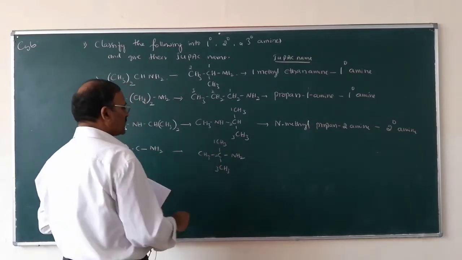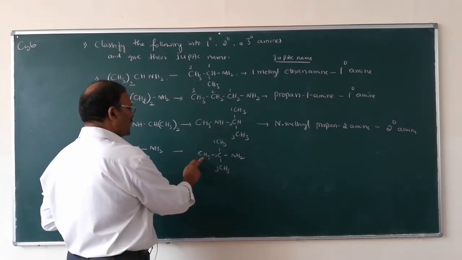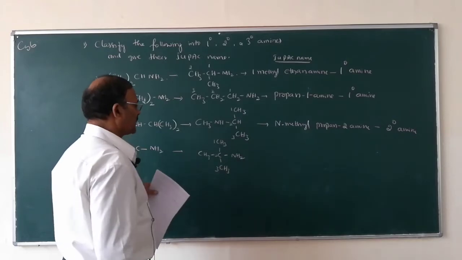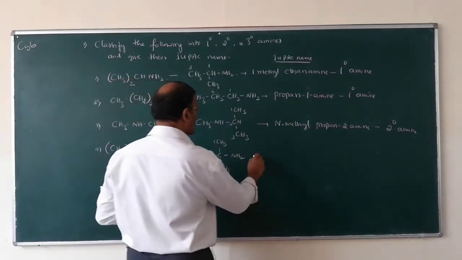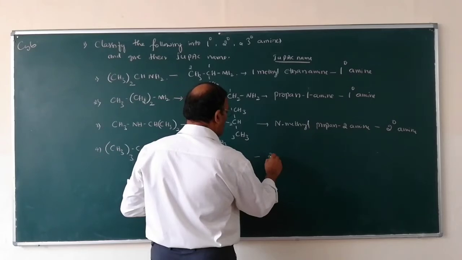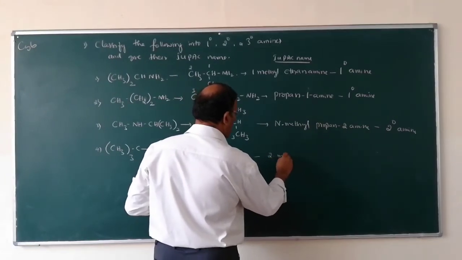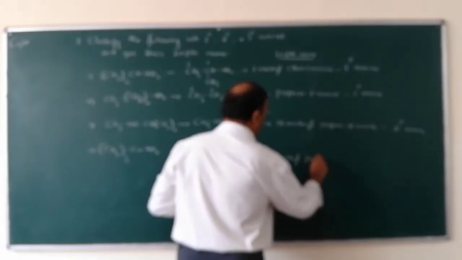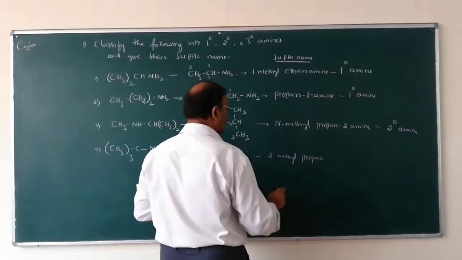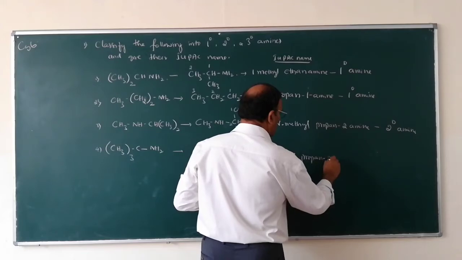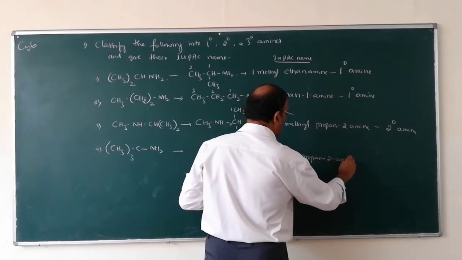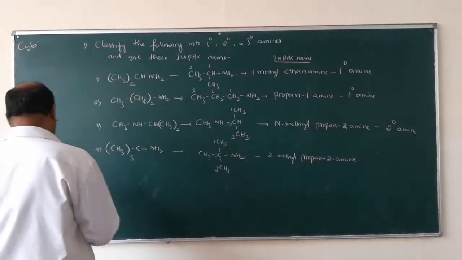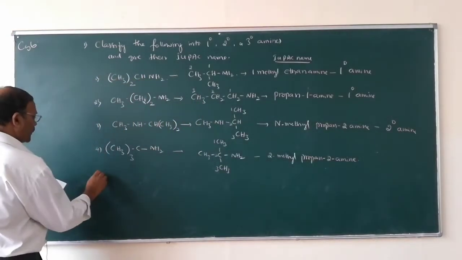So what is the name of this compound? 2-methylpropane-2-amine.